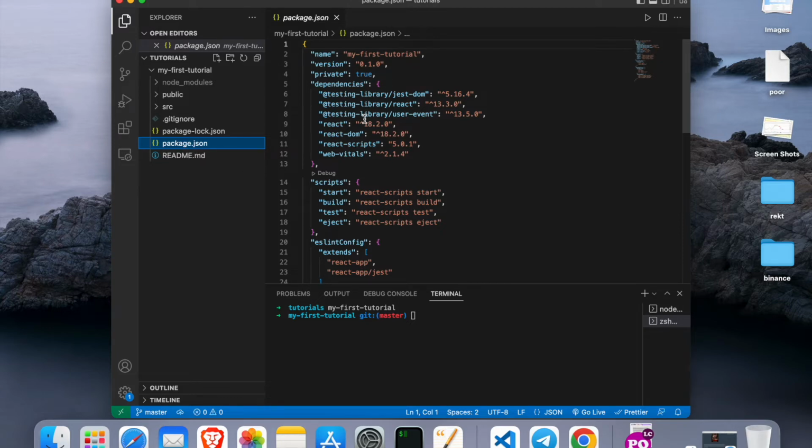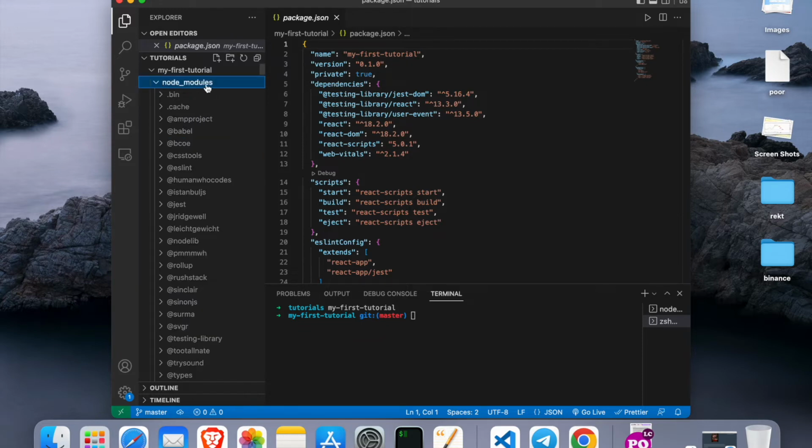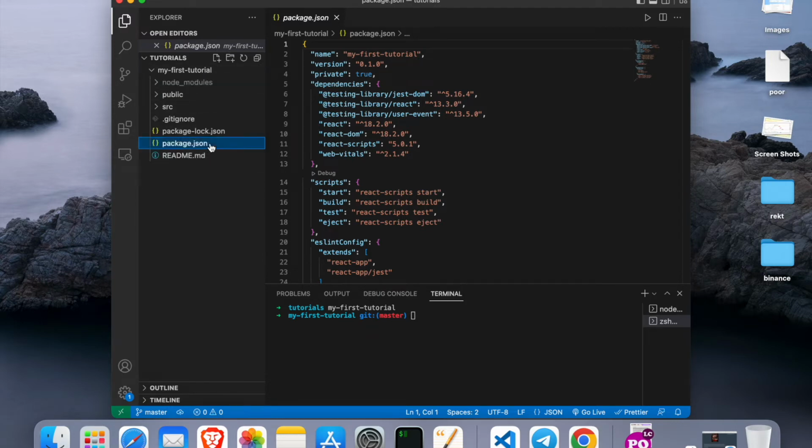All these dependencies that have been installed are later kept in this node_modules folder. Everything is in here, so we don't touch it for now. Later on, if we want to add some scripts, or if we install some additional dependencies, we're going to go back to package.json. But for now, because our task is simply to get ourselves familiar with React, we don't touch it. Basically the two folders that we are going to use are this public folder and also this src folder.